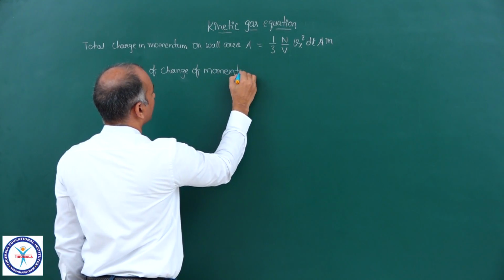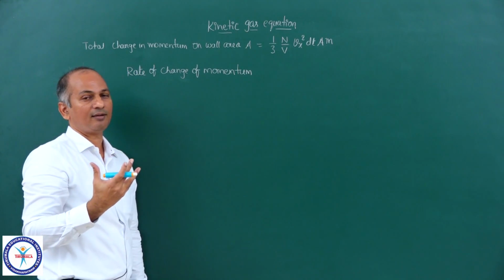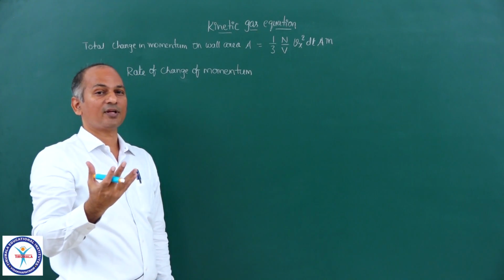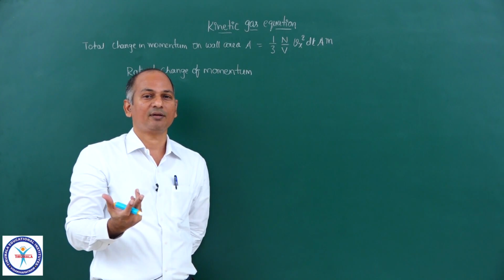and what is rate of change of momentum? Nothing but change of momentum by time period. What is rate of change of velocity, which you call acceleration? It is change in velocity upon time period.